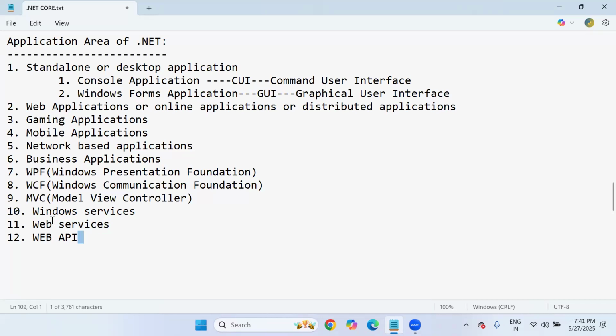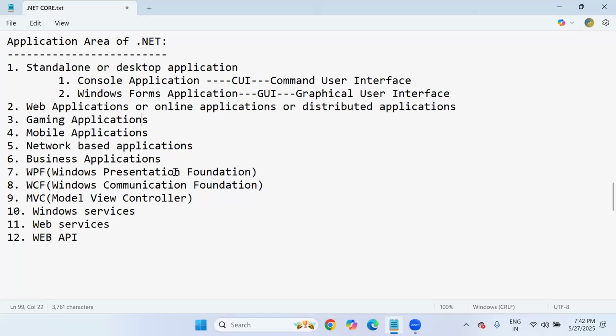So we'll cover MVC applications, web services like Web API, and web applications, Windows Forms with ADO.NET, and Console maximum. But gaming applications, mobile applications, network applications, this is not our cup of tea. Only gaming developers use gaming applications. Mobile developers use Xamarin tools with C#.NET. Gaming developers, with C#.NET, need to learn the Unity concept. So that is a different criteria.